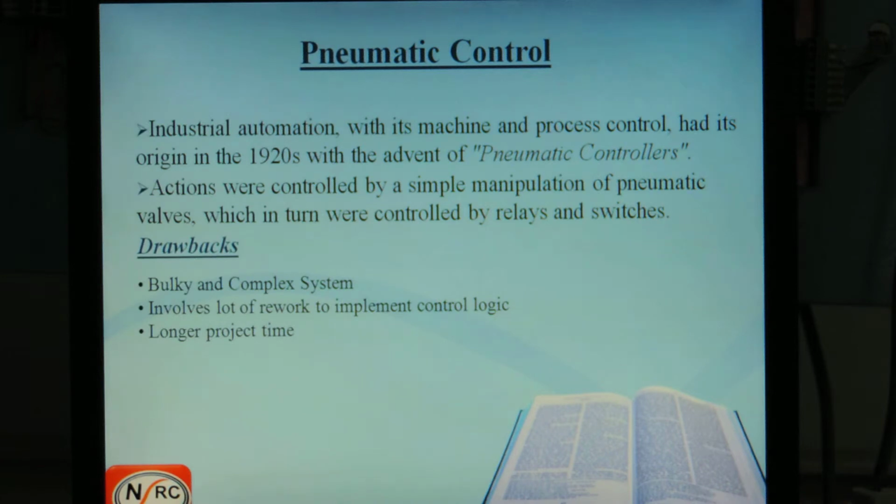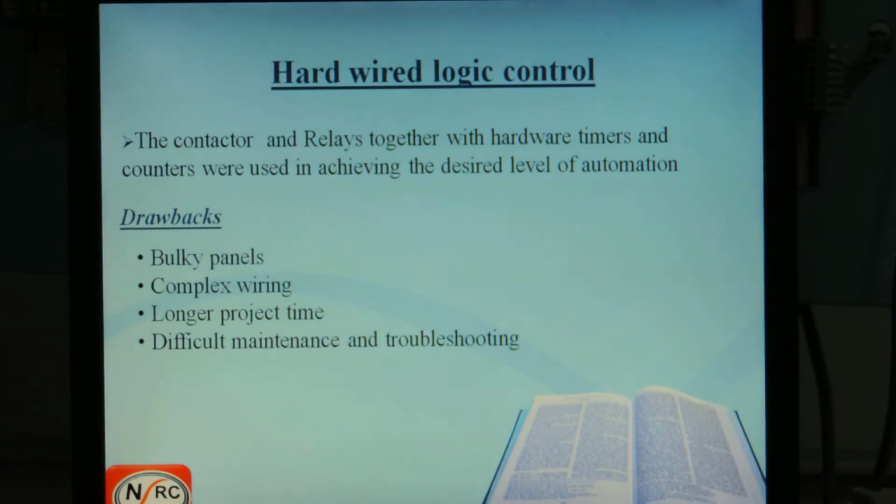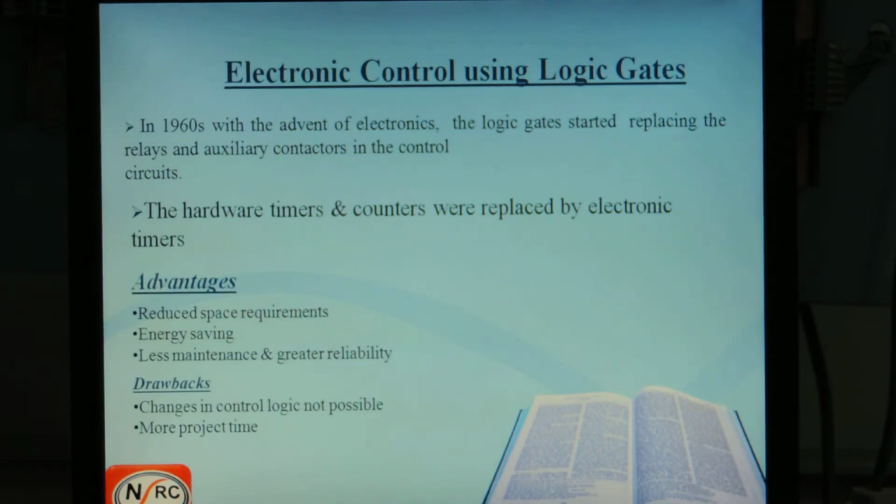To overcome this, again they implemented the hardware logic control. In this also, they have some drawbacks. The first thing is complex wiring, and a longer project time it will require. It is difficult to maintain and troubleshoot.